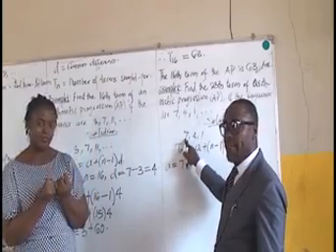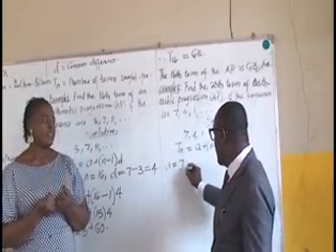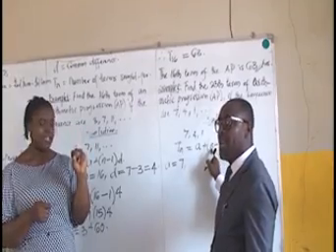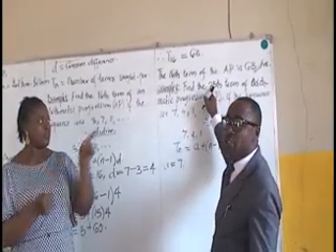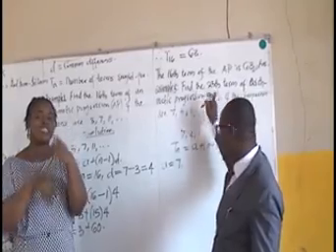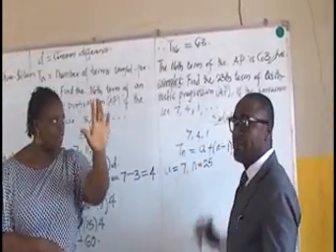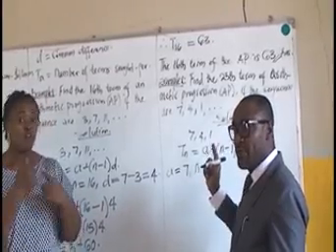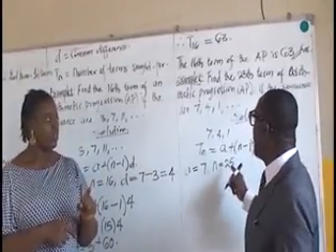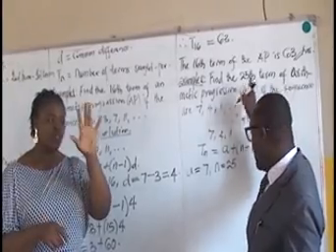Thereafter, we move on to the next one. n, the number of terms. It's always in the question. Don't forget that. Our n becomes what? 25. From the question. Don't be wondering where the 25 is from. It's from the question. Take note of it.